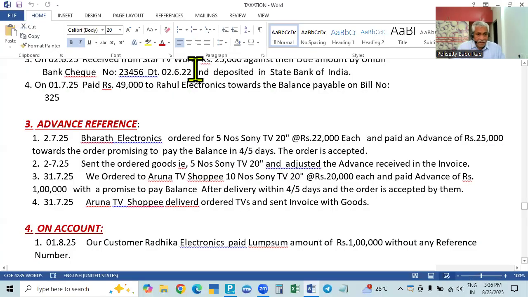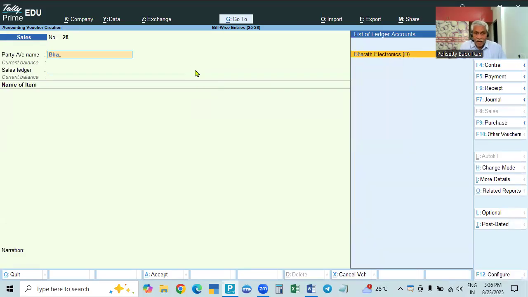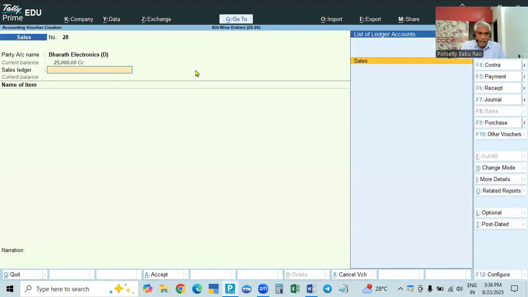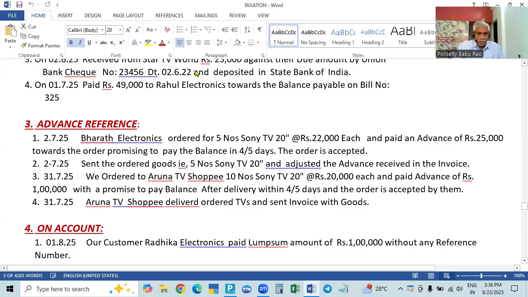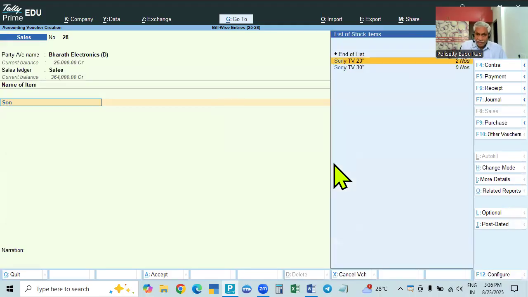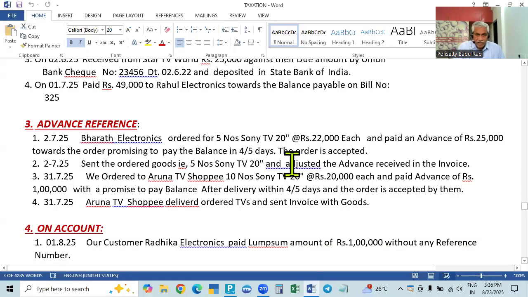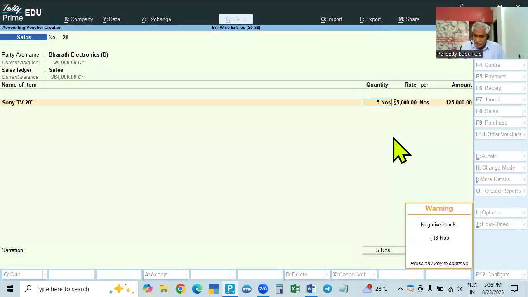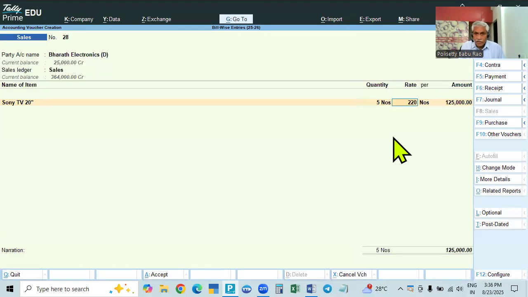Date is the same date. We sent the goods to whom? To Bharat Electronics. Bharat Electronics, accept. Sales we are making. What we are selling? We are selling the same thing. 5 numbers, Sony TV 20 inches, each one is 22,000. 5 numbers at 22,000, that is 1,10,000.